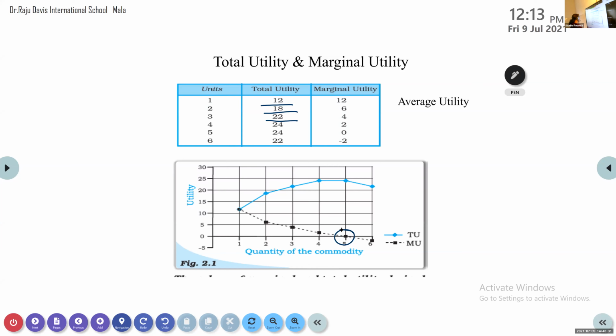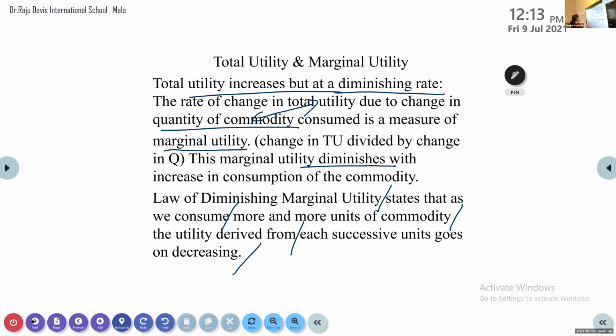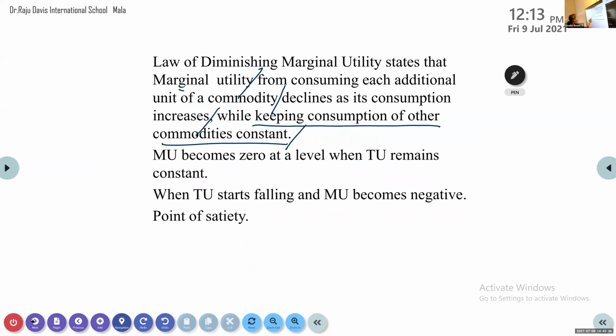When is that? When the TU starts falling, in the sense when TU is increasing by a very small amount only, and then falls, you can see the MU becomes negative. Now, MU becomes 0 at which level?